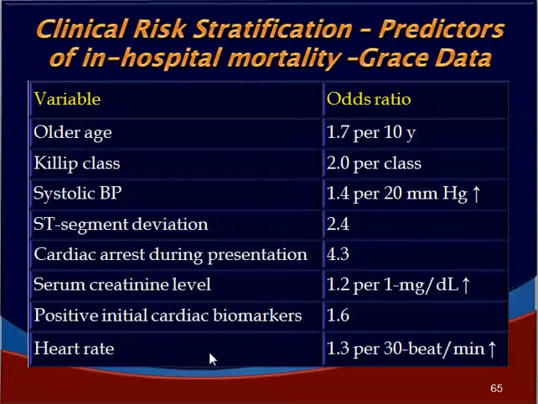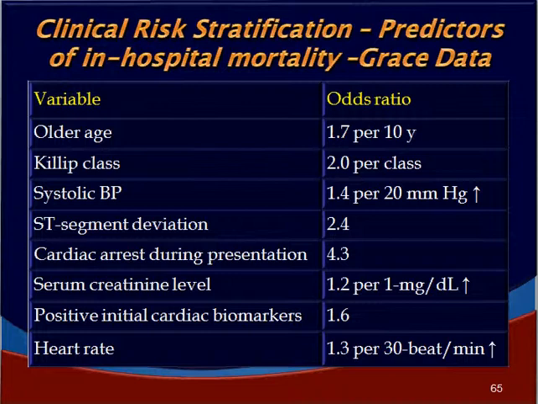heart rate. And each is associated with a certain odds ratio, as you can see here: 1.7 for old age, 2 per Killip class, 1.4 for systolic BP of 20 millimeters higher, 2.4 for ST segment deviation, and 4.3 for cardiac arrest, 1.2 for serum creatinine of 1 milligram per deciliter and above. And then positive initial cardiac biomarkers, 1.6 odds ratio; heart rate 30 beats or more increases the odds ratio by 1.3.